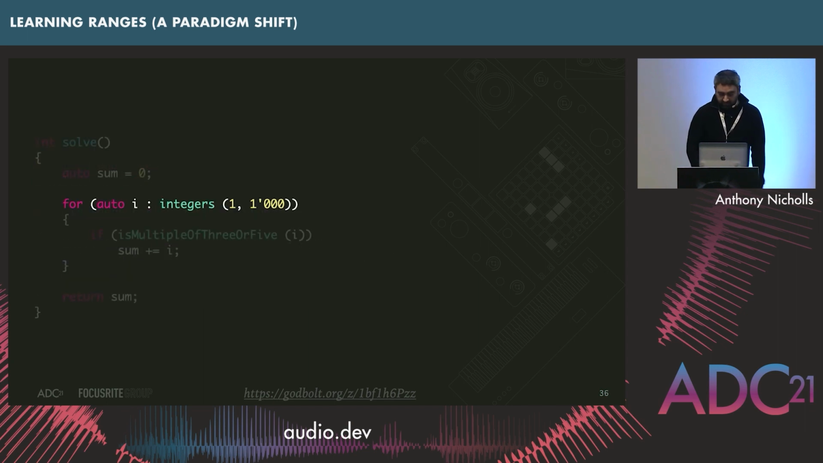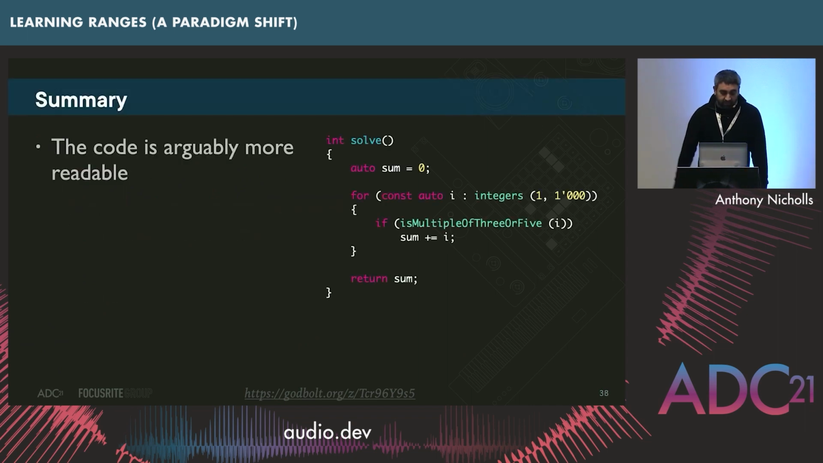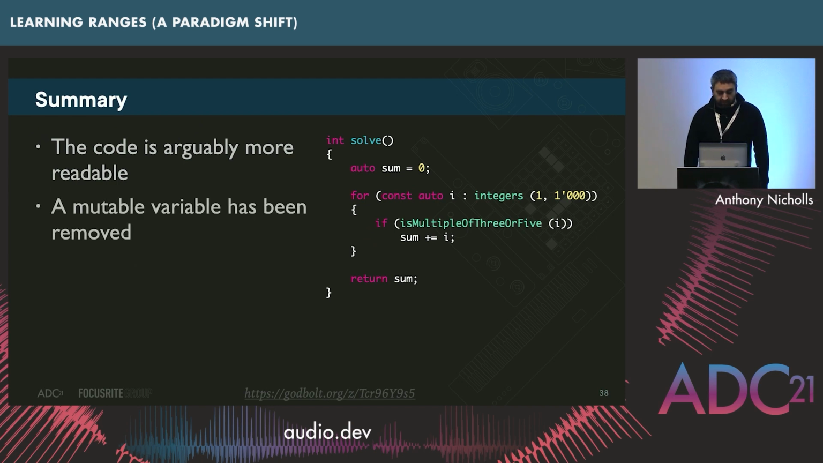So now we've got this, it's working, and as a nice little bonus, we can also make our variable const, so it's no longer mutable. So we could say the code is arguably more readable, at least going by CPP reference. A mutable variable has been removed, but any keen-eyed C++ developers probably already spotted the issue.